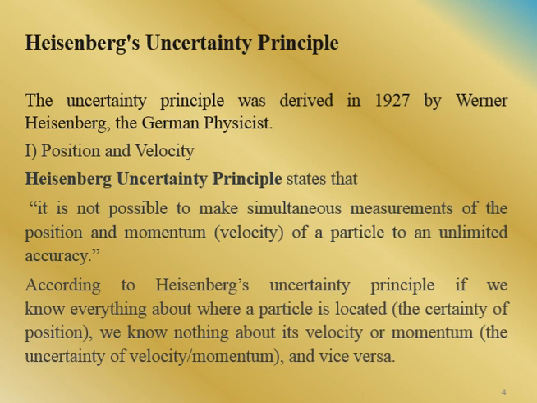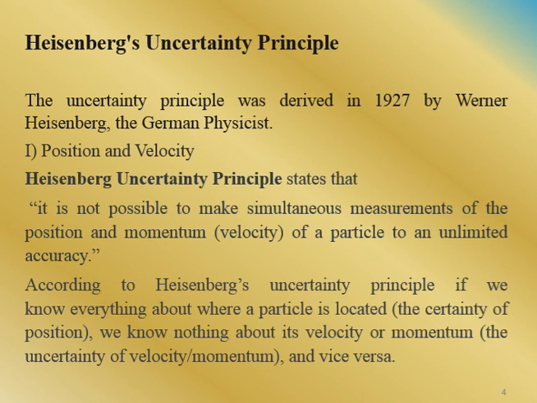Now we have to study Heisenberg's uncertainty principle. The uncertainty principle was derived in 1927 by Werner Heisenberg, the German physicist. He first explained the two physical quantities, that is position and velocity.